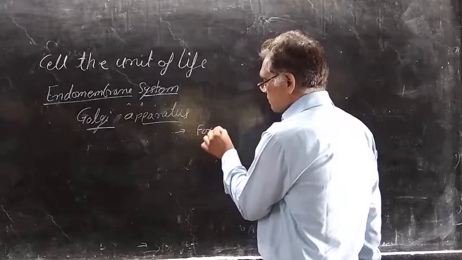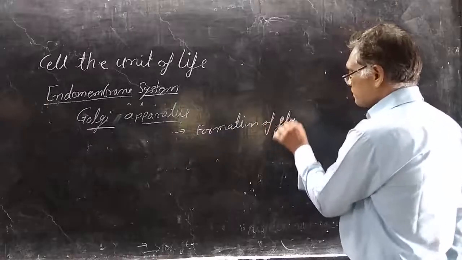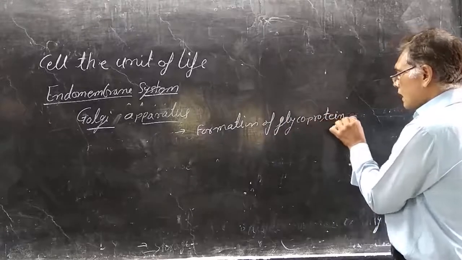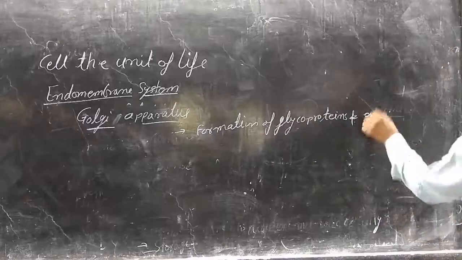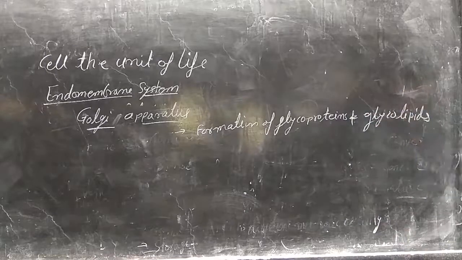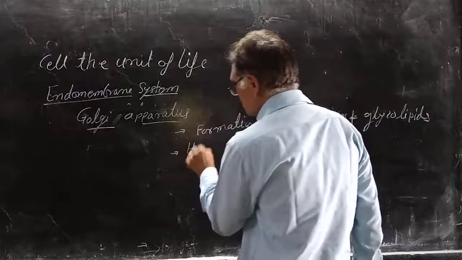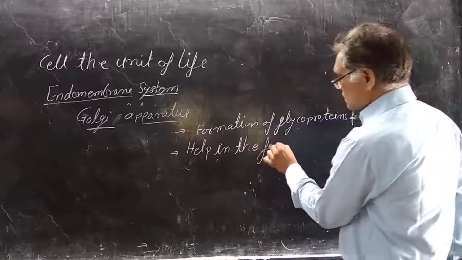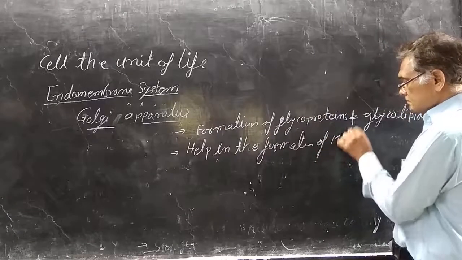It also helps in the formation of the middle lamella.